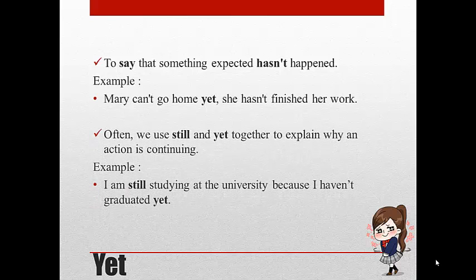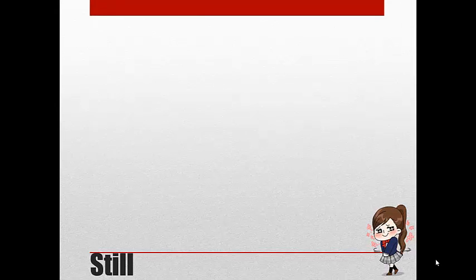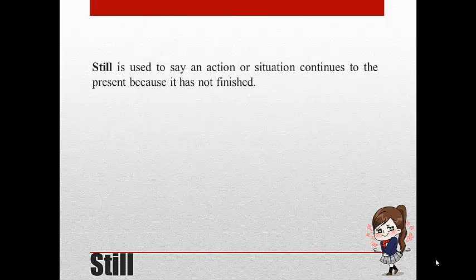Often we use still and yet together to explain why an action is continuing. Example, I am still studying at the university because I haven't graduated yet. In a positive statement, still usually goes in mid position. Still is used to say an action or situation continues to the present because it has not finished.